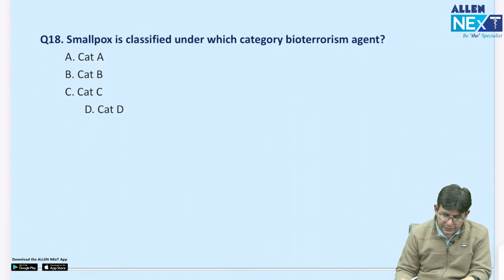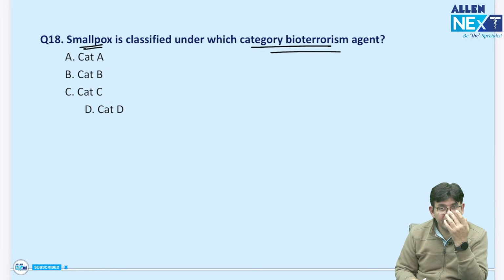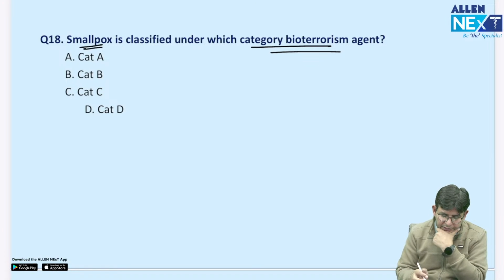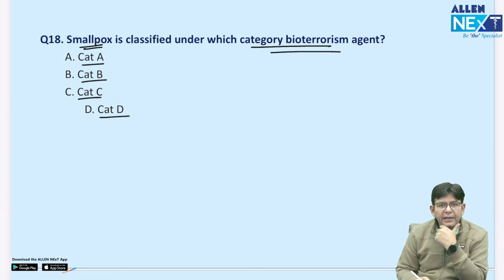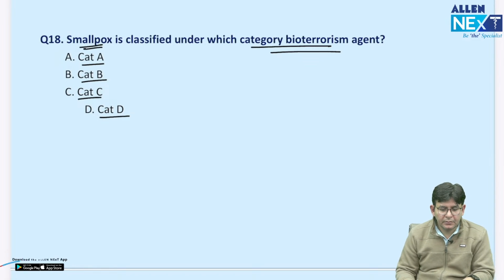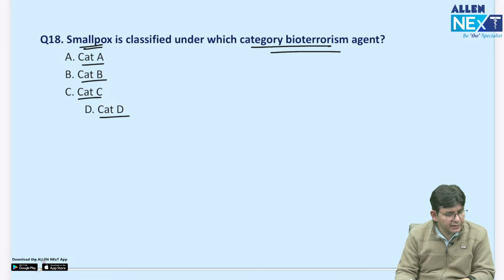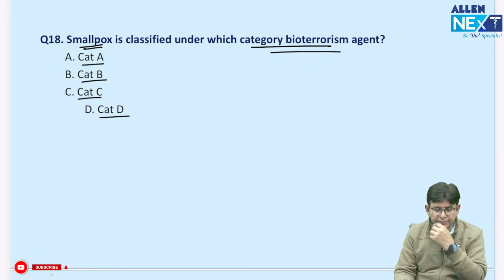Now, coming to this, smallpox is being classified under which bioterrorism agent category? Is it category A, category B, category C, or category D? What should be the answer in this particular one, if you can tell?